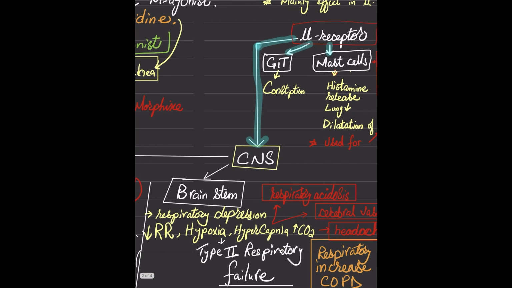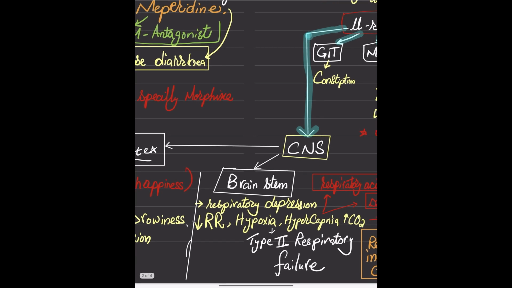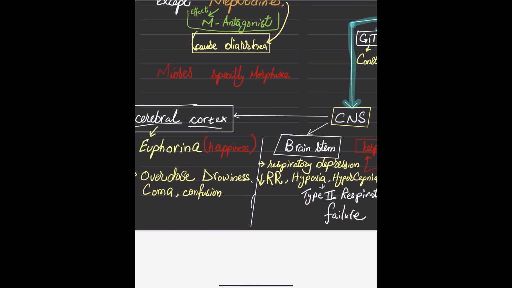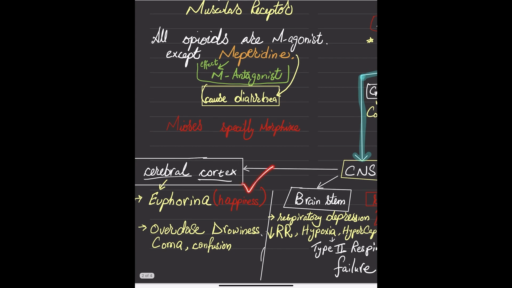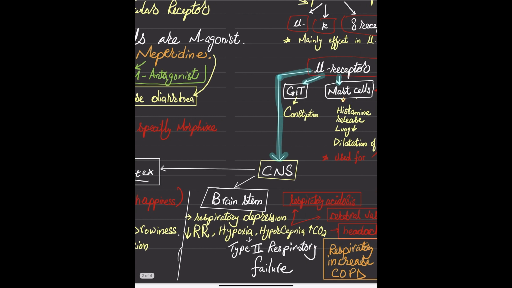And there are also mu receptors in the brain. On the cerebral cortex, they can lead to euphoria, happiness, and an overdose can lead to coma and confusion. On the brain stem, it can lead to respiratory depression. With respiratory depression, the respiratory rate decreases, which leads to hypoxia and hypercapnia.